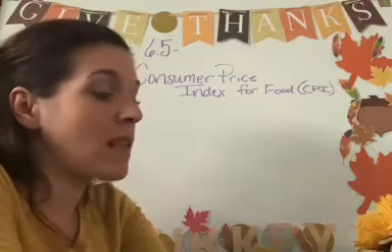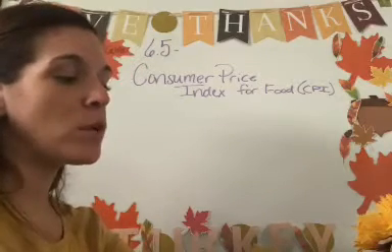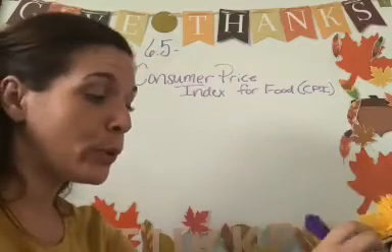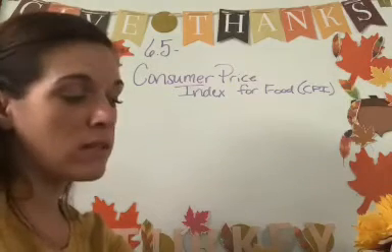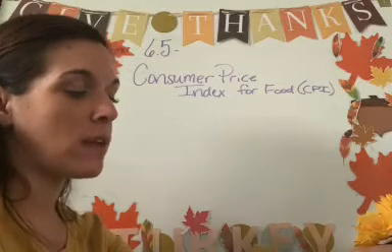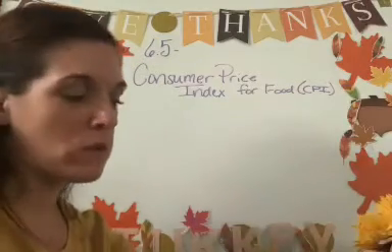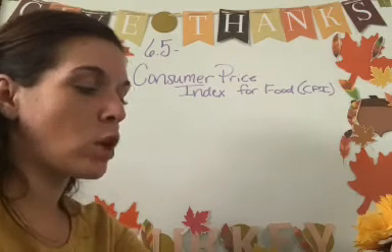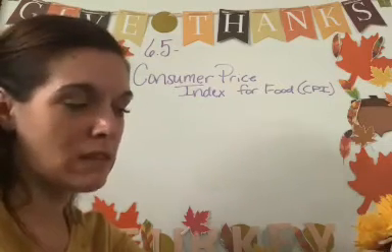The Bureau publishes a monthly and yearly CPI for food. Beginning in January 1978, the CPI was published for two groups. The CPI-U, that's why you see that U, is the Consumer Price Index for all urban consumers, used by about 80% of the non-institutional civilian population. So we use the CPI-U. Most normal people use the CPI-U. Some people, though, use the CPI-W, which is a revision of the old CPI and is an urban wage earners and clerical workers CPI. You don't even see that mentioned in this lesson, so we don't care.